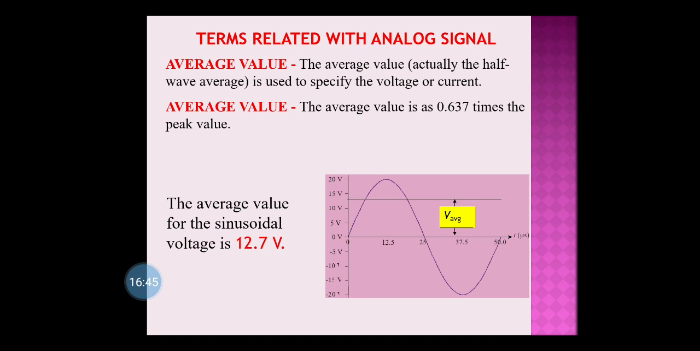Next, a different term related to the signal is the average value, very important. The direct formula is 0.637 times the peak value. Again, peak value is very important. Here I have given one example. The peak value is 20 volts. Positive or negative, whichever you want to catch, you can catch it. For positive you just take the value, don't put the sign. So that is 20 volts into 0.637, you get 12.7. So 12.7 is the average value for the sinusoidal voltage.